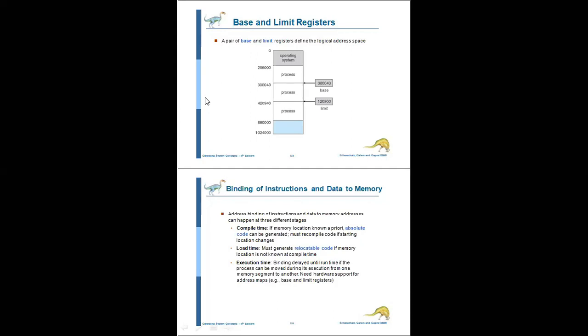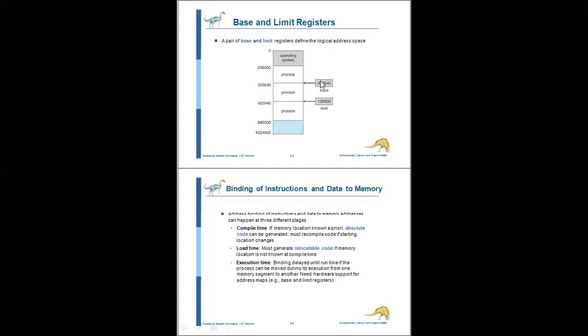Why this much? Because it is the base register plus the limit register. So add 300040 plus 120900, and the value is 420940. So the process will execute in this range only. So that is the base register and limit register.